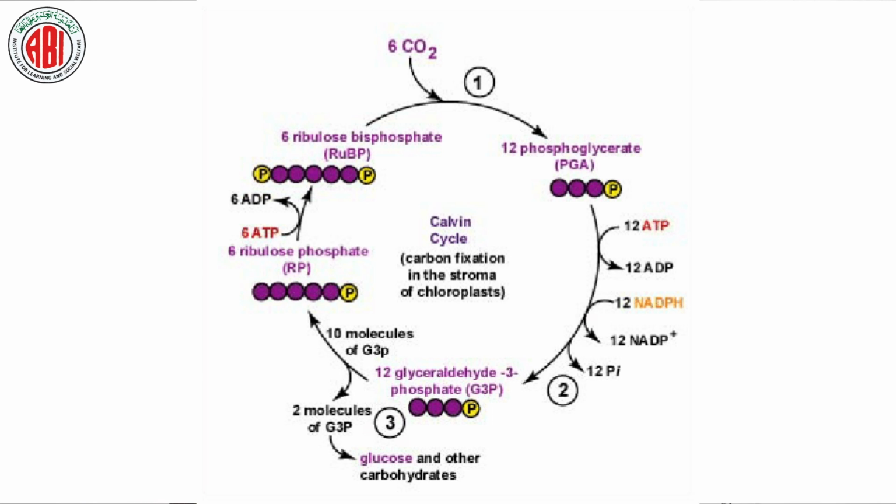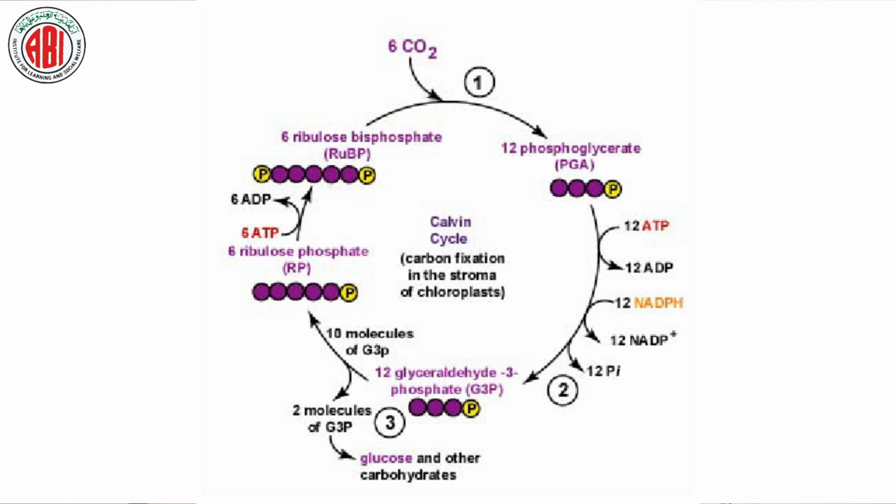So in this way, the number of phosphate groups is balanced and the number of carbon atoms is also balanced. 3 molecules of rubulose 5-phosphate contain 15 carbon atoms, because rubulose 5-phosphate is a 5 carbon compound. So 1 rubulose 5-phosphate has 5 carbons, and in such a way 3 rubulose 5-phosphate have 15 carbons in total.